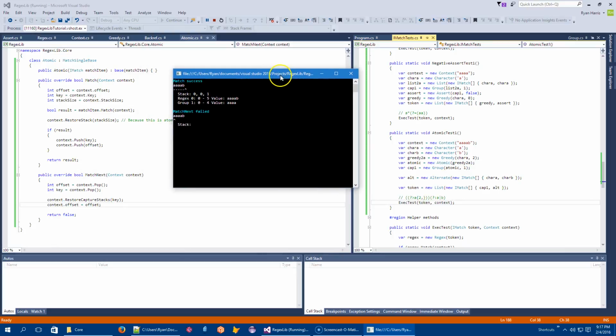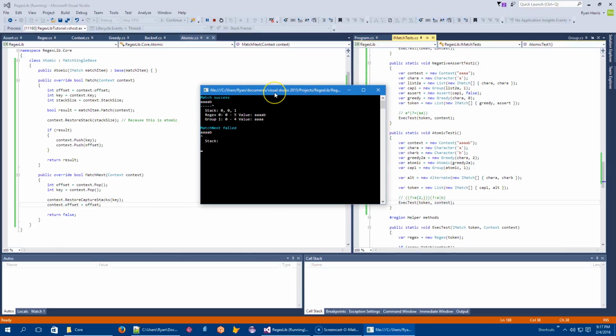All right, it seemed to have worked, but did it work? Okay, well, we matched successfully. The stack now contains, let's see, 0, 0, 1. Regular expression matched the entire thing. The first group, which was the atomic portion, matched the sequence of A's, which makes sense, right? 2 or more of those. So we consumed all of the A's. And then this was atomic, so we threw away any information about how many we stored, which is why the 2 optional additional ones have now disappeared.